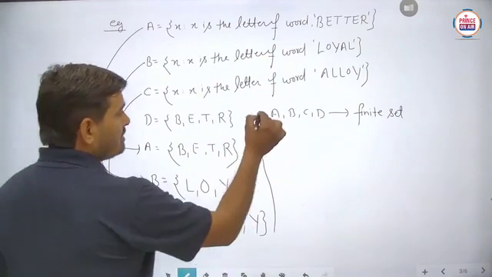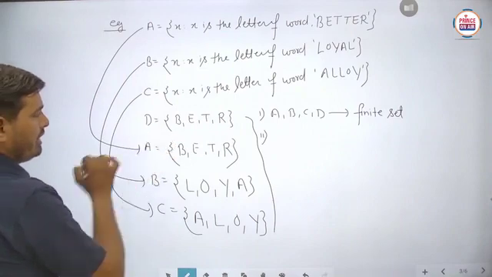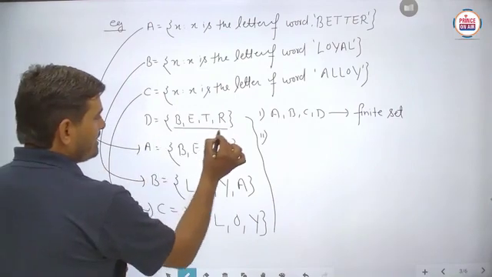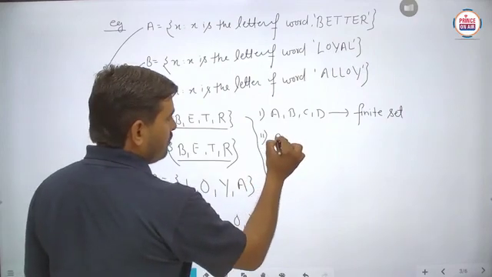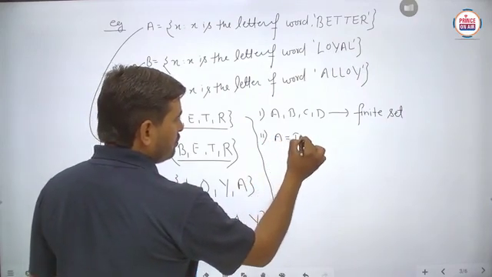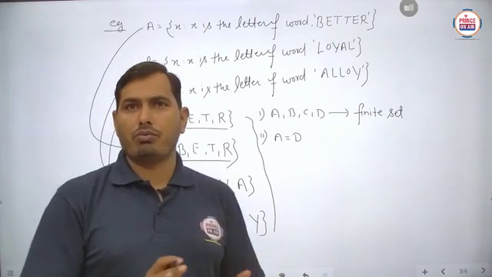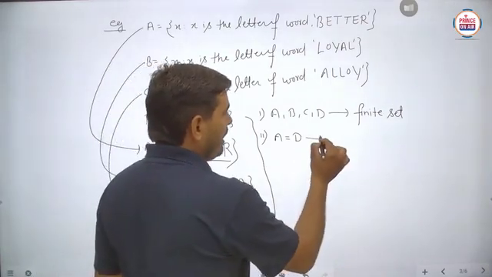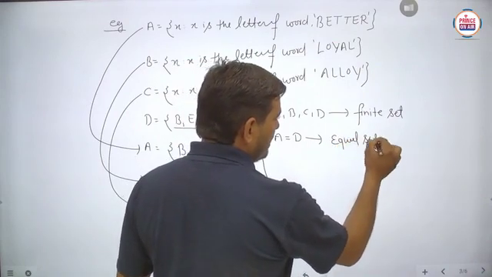Next, students, we have to compare the two sets. Firstly we have to compare A with D. Then you can say that exactly the same elements occur in both sets. So if we compare A, then A should be equal to D. Means both A and D are said to be equal sets. Is it clear?